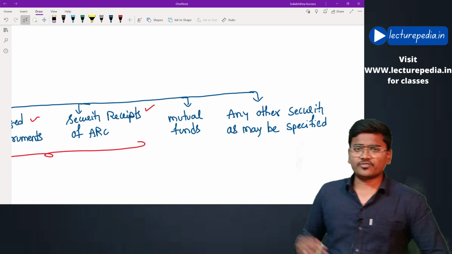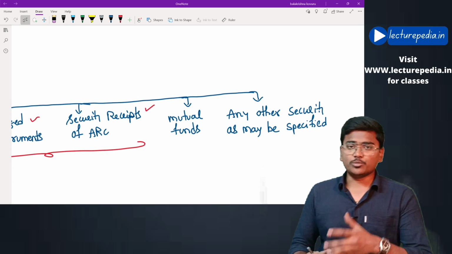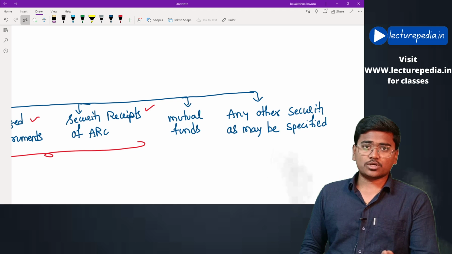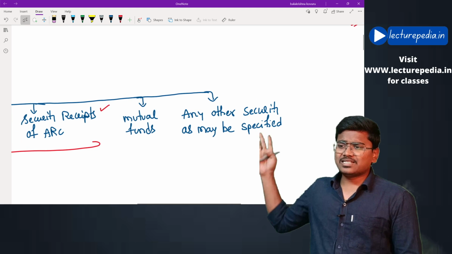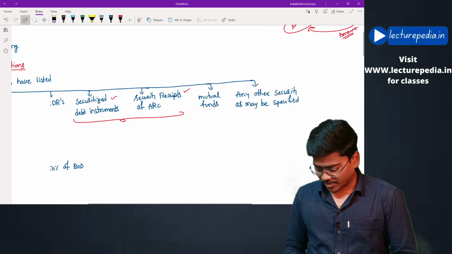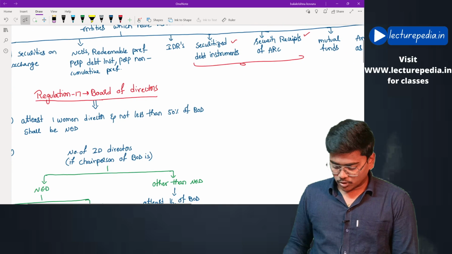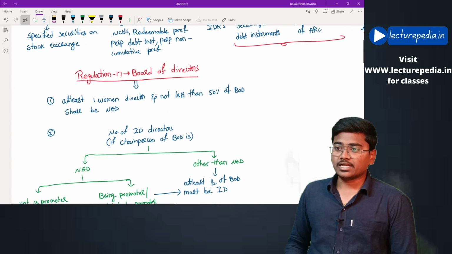Next, if any mutual fund lists its units on the stock market, it has to comply with LODR regulations, and any other security as may be specified. Hope that is clear. To all these entities, LODR regulations will be applicable.